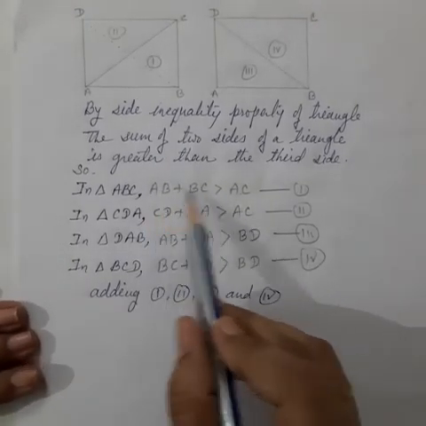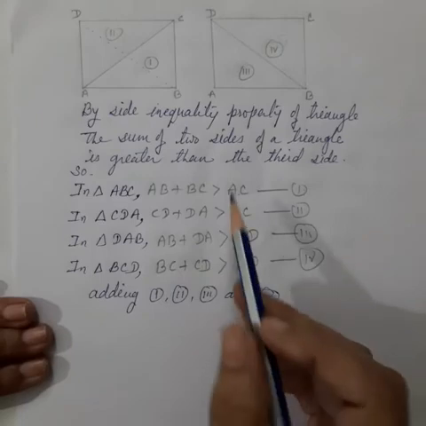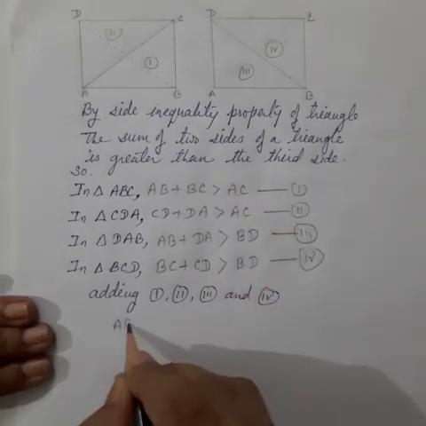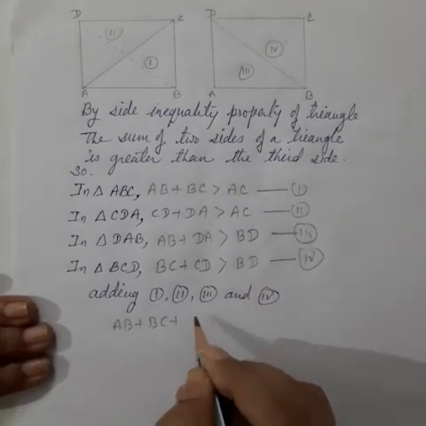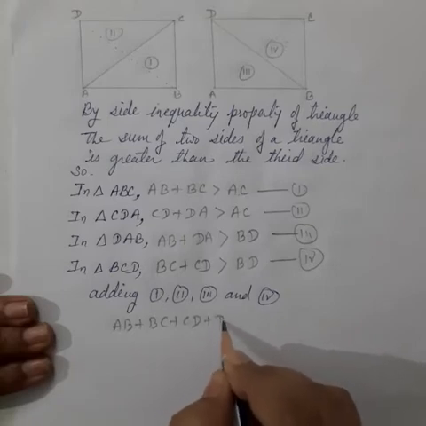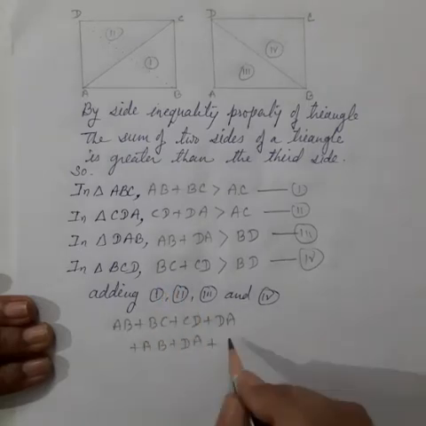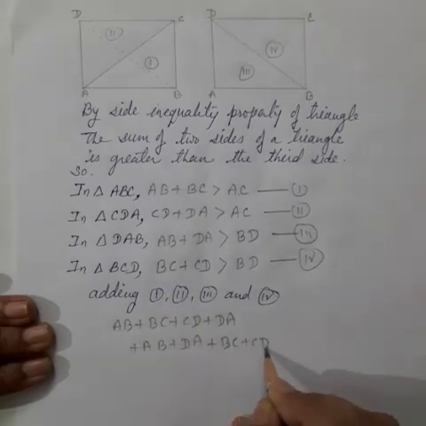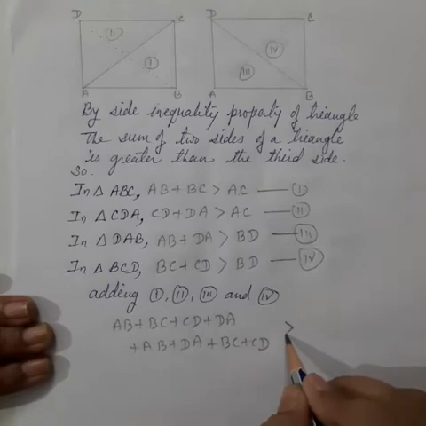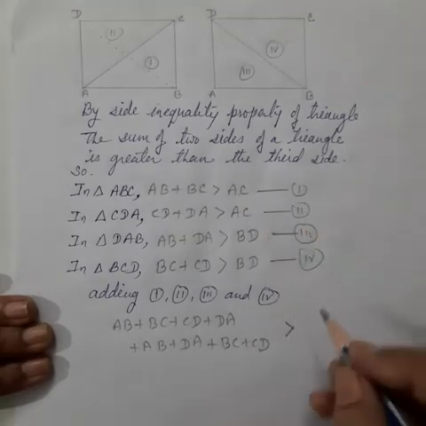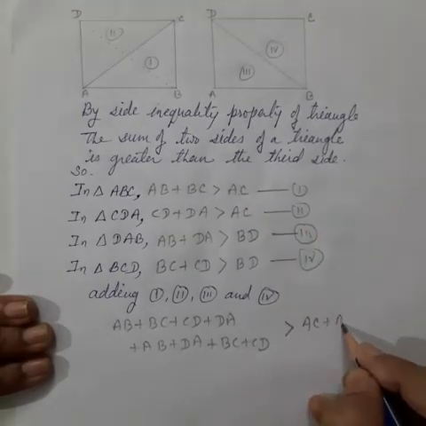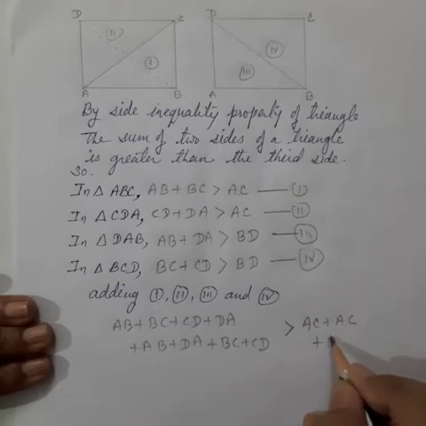All the sides on the left hand side of these inequalities: AB plus BC plus CD plus DA plus AB plus DA plus BC plus CD, and this is greater than AC plus AC plus BD plus BD.